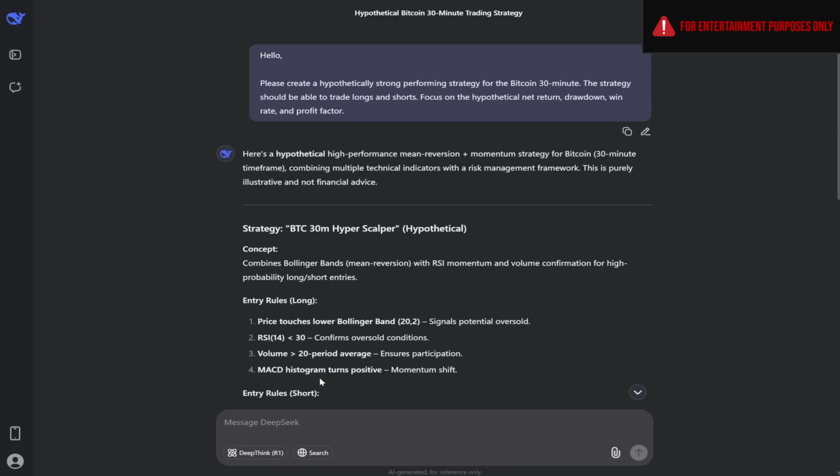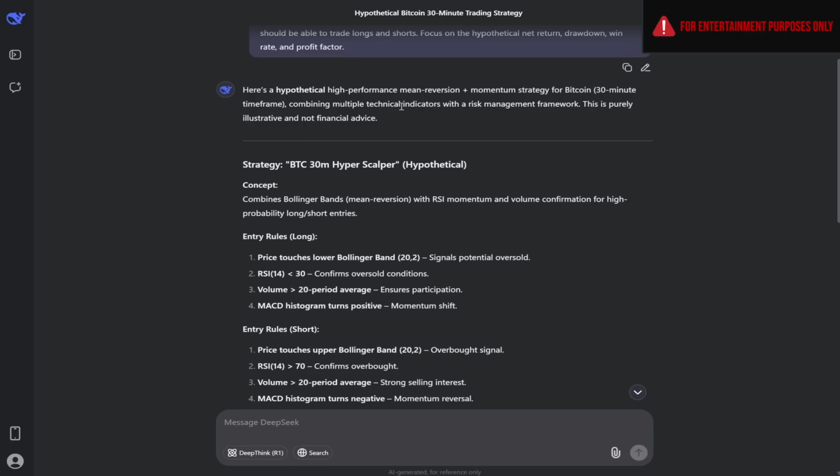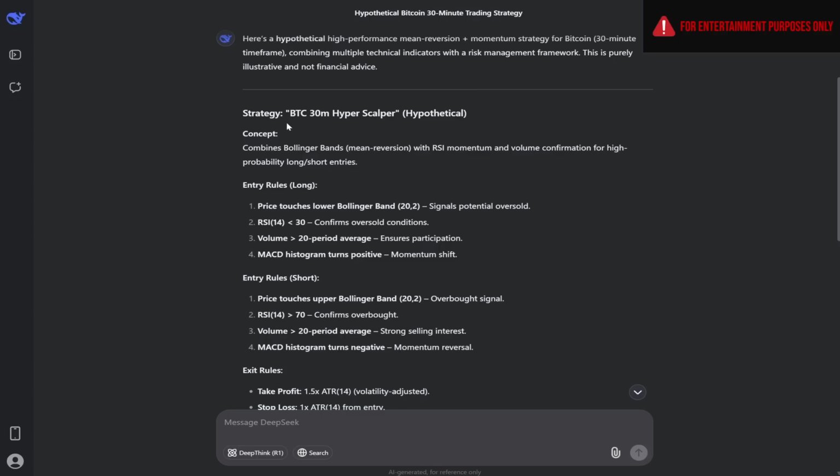All right, traders, Deepseek has finished crafting its strategy for this final challenge. And we can see Deepseek is saying here's a hypothetical high performance mean reversion momentum strategy for the Bitcoin 30-minute time frame. So the strategy titled by Deepseek is BTC 30-minute hyper scalper. Now the concept of this strategy is it combines Bollinger Bands with RSI momentum in volume confirmation for long and